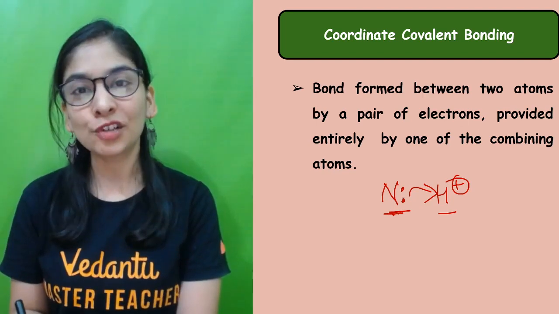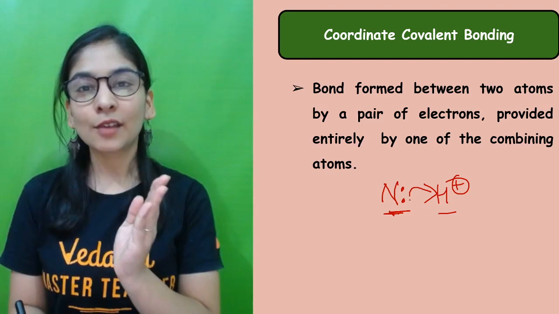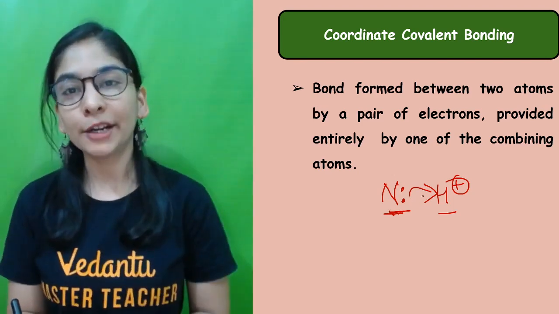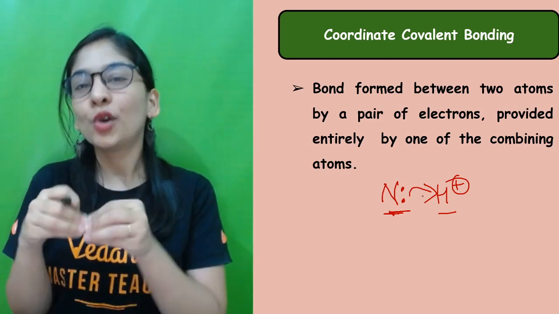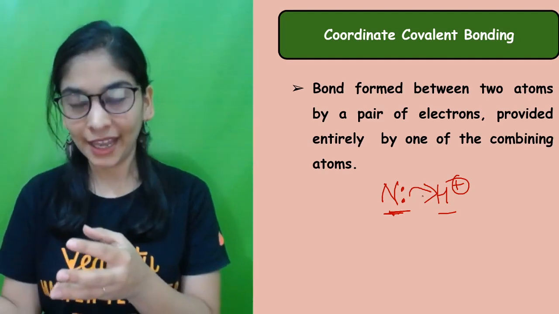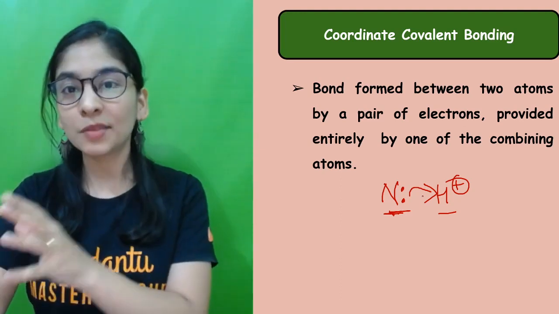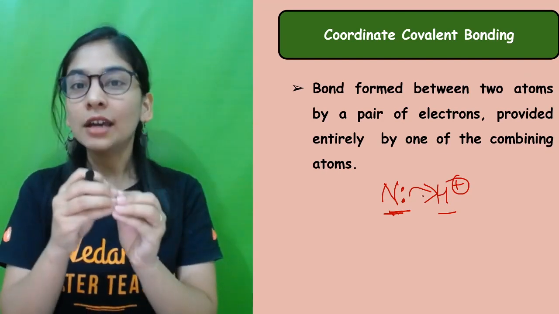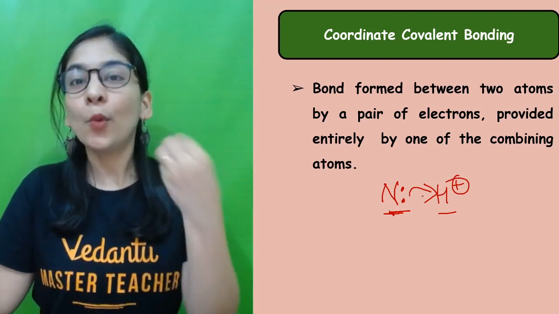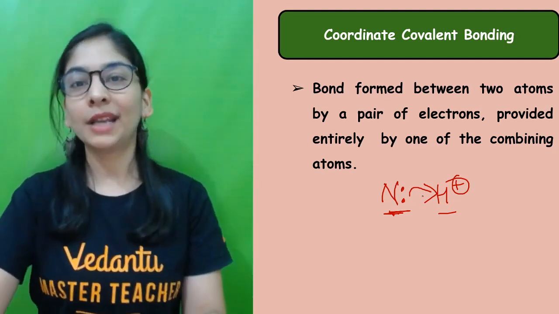So this electron pair will still belong to nitrogen. It is going to hydrogen, not by a complete transfer, but it's more like a good cause of sharing. All right, and it will not give you ions like positive and negative ions, because that was ionic bonding by complete transfer. It's like a sharing of electrons. By what mode? One will give, one will become a donor, the other will become an acceptor.